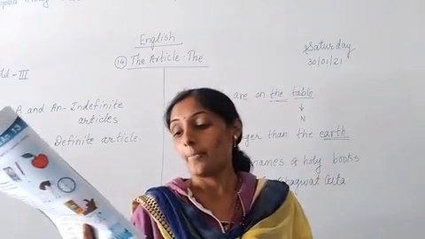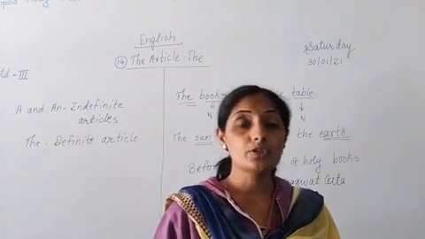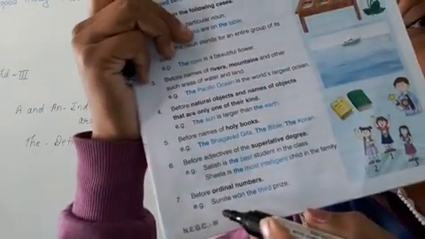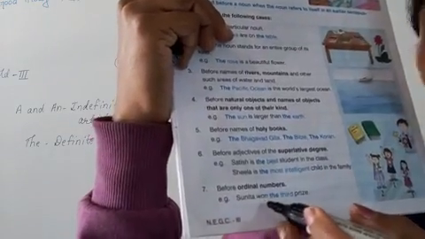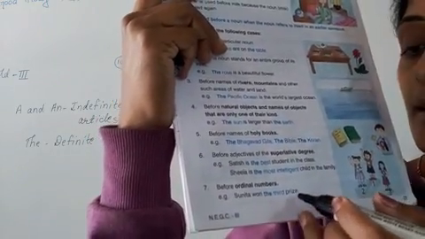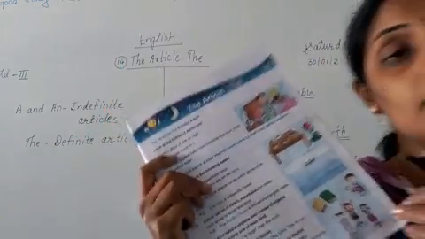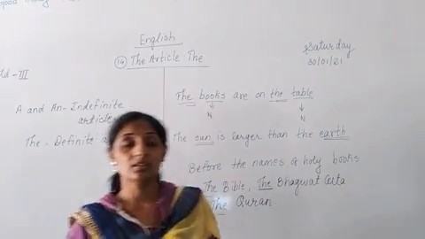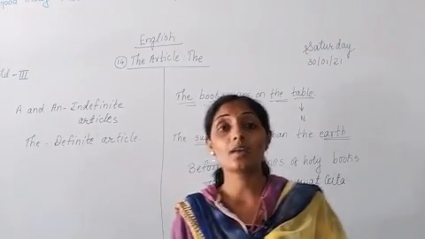Okay. Before ordinal numbers also, what do we do? We use the article the. Example, Sunita won the 3rd prize. Sunita won what? The 3rd prize. Third is what? First, second, third, they are ordinal numbers.